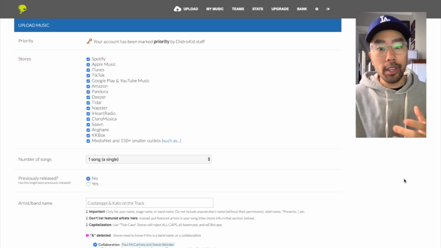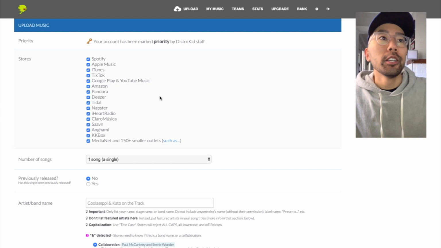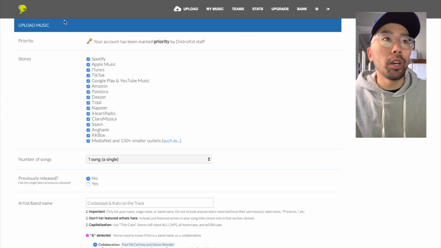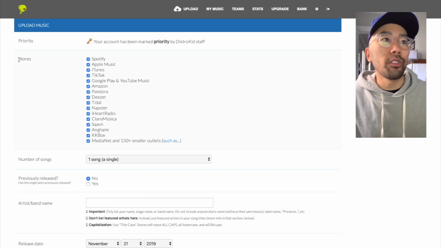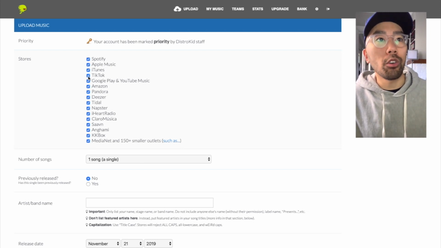All right, so the first thing that you're probably going to want to do is start uploading your music, right? So you click on upload up here. That'll take you to this screen. So the first section that you see here is stores. And basically you want to check all these boxes because that's going to get your music on all the platforms. You see TikTok right here. That's going to be a huge one for all you artists.